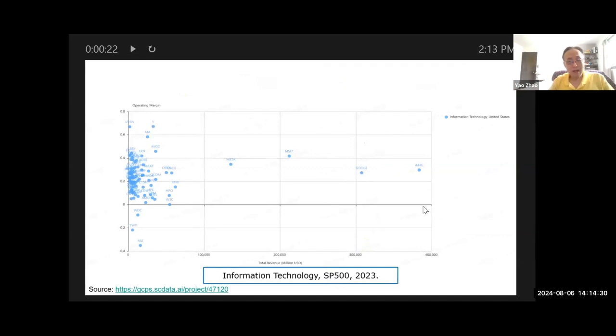Right. In this chart, I have the x-axis, which is the total revenue, and the y-axis, which is the operating margin. And we can plot a curve like this. It's like an envelope of the data, and that actually represents the profit frontier. That is the most profitable companies in each of these revenue classes. Okay, and you can see that Apple is on the curve, which is great.